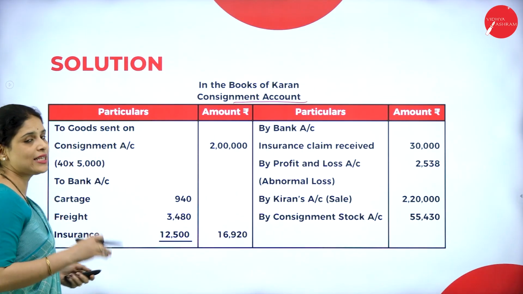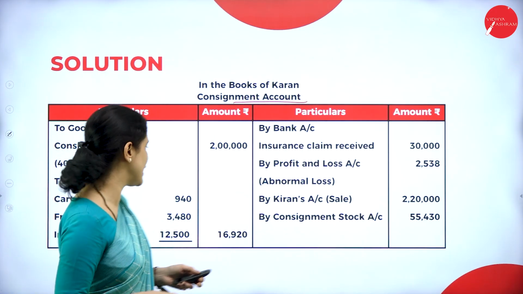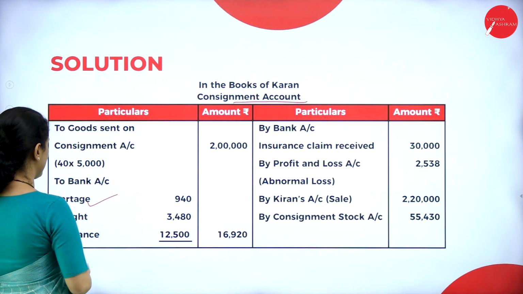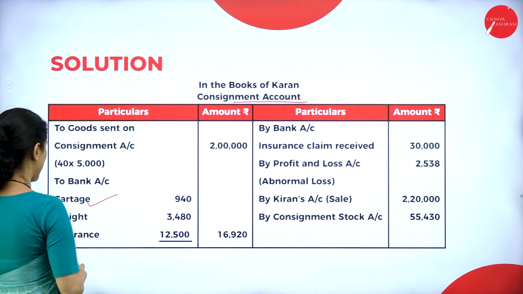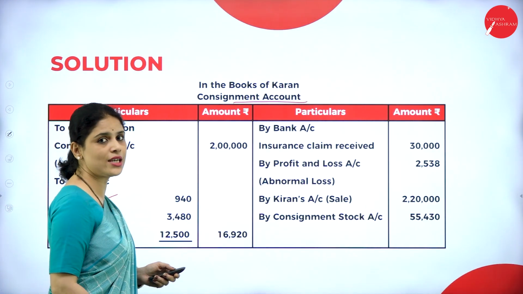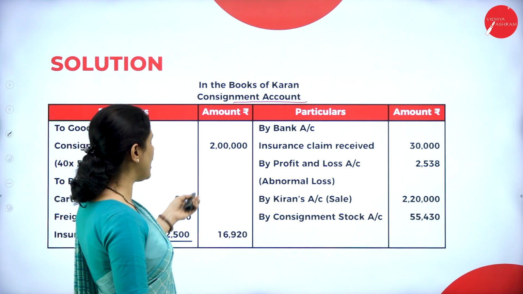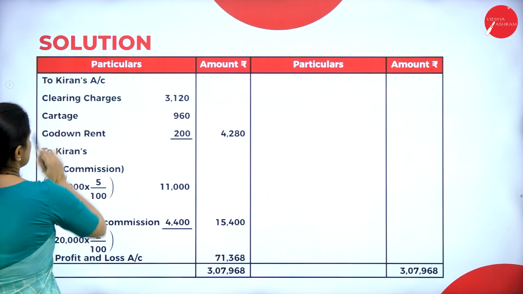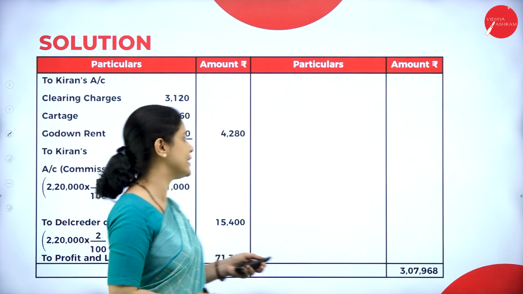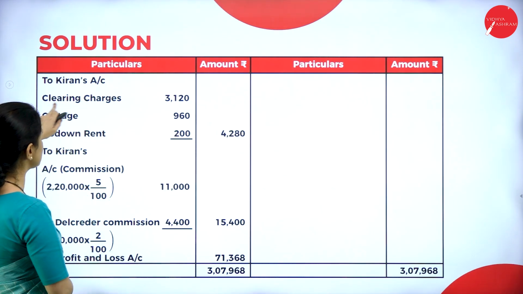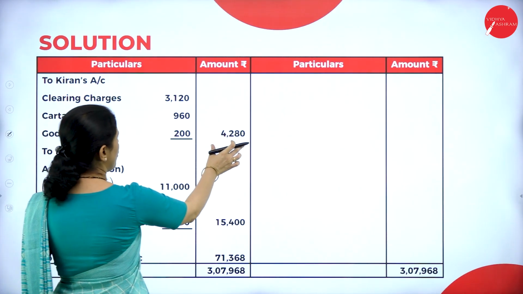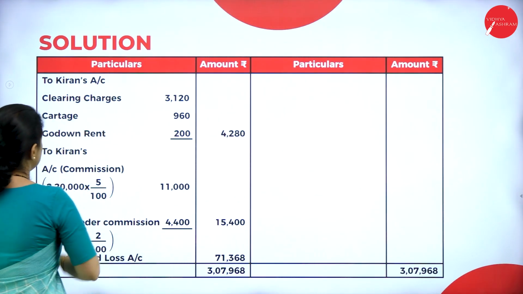Next, to bank. It is the expenses incurred by the consignor. So enter all the expenses incurred by the consignor. Cartage 940, freight 3,480, insurance 12,500. It will come to 16,920. Now let us see other expenses. Kiran's account. So Kiran's account means what? Here the expenses incurred by the consignee. So what are all the expenses? Clearing charges, cartage and godown rent. It will be 4,280.